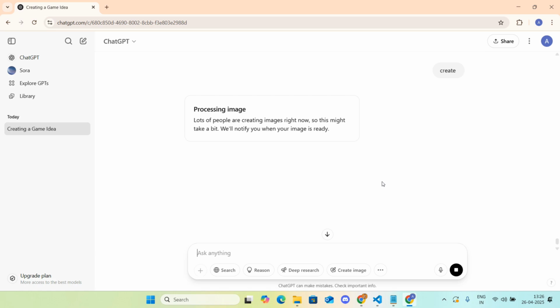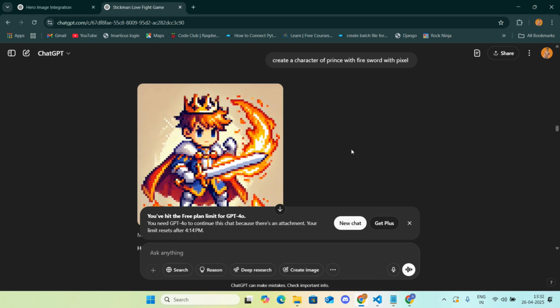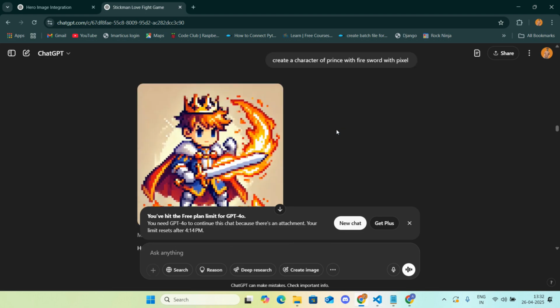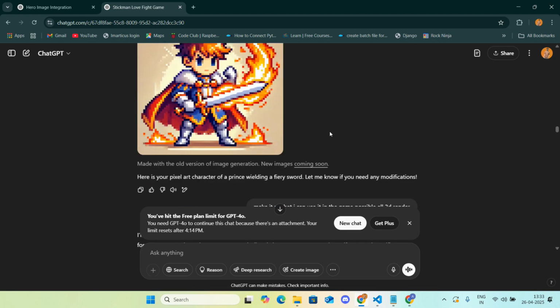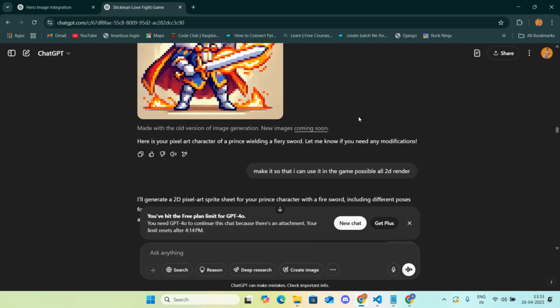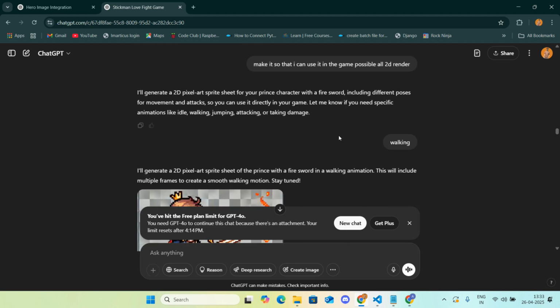Okay, so I'm using the free version of ChatGPT, so this will take a little bit of time. The free one takes a lot of time for processing. So I started creating with a separate ID where my limit is not reached. That's what I created, an image of a hero. But this is a very big image with fire all around. I don't want that.